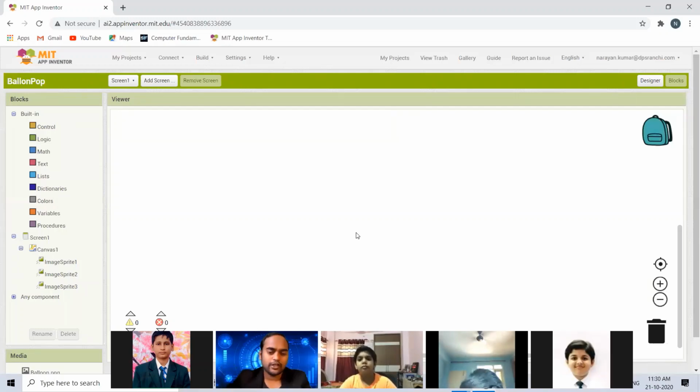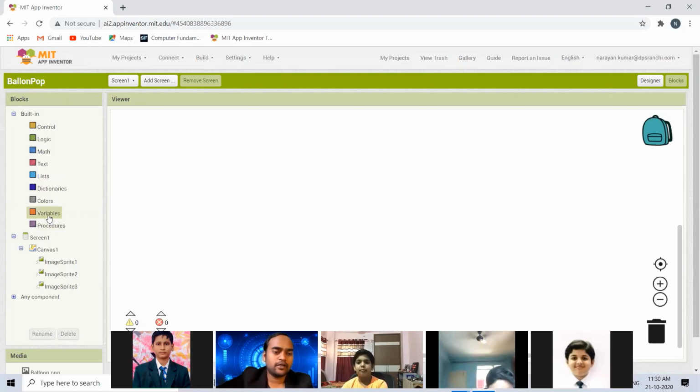In order to make it fall randomly, we have to take one variable, and the computer will generate a random number. If it generates random number 1, the first balloon will appear. If it generates random number 2, the second balloon will pop up. If it generates random number 3, the third balloon will pop up and start falling from the sky. So this is the idea.